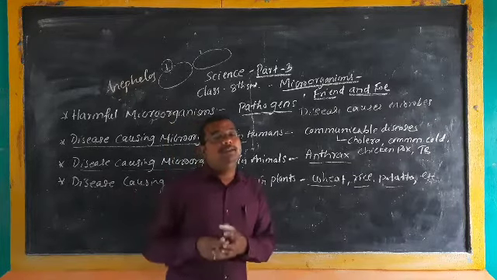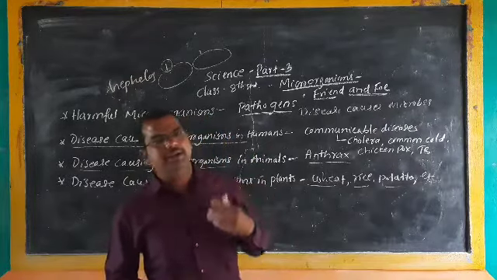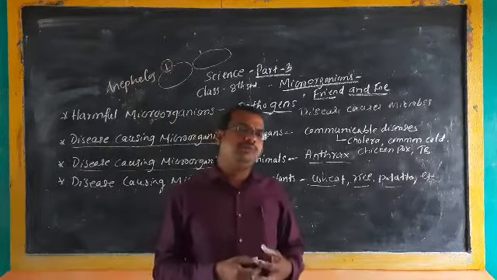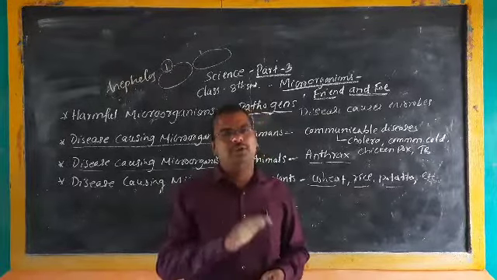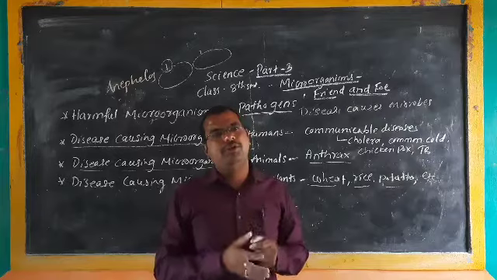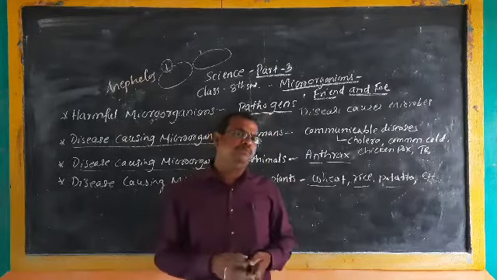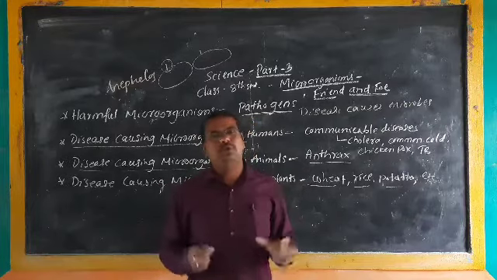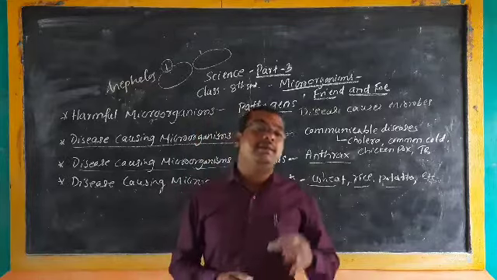They stop the plants' growth and development. So we won't get a good yield from the crops, because when microbes attack them, they stop growing. So microbes cause diseases not only in human beings and animals but also in plants.